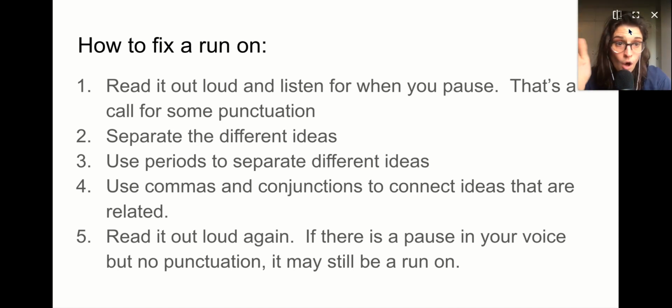And then finally, always read it out loud again. If there is a pause in your voice but no punctuation, it may still be a run-on. Okay? So you want to listen. Oh, wait, I paused, but I didn't put anything there. There's no little mark. Then you need to go back and fix it.